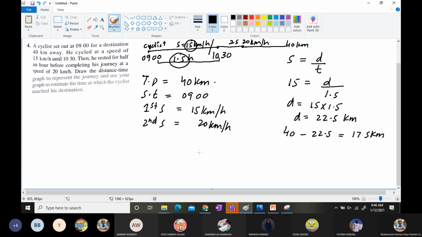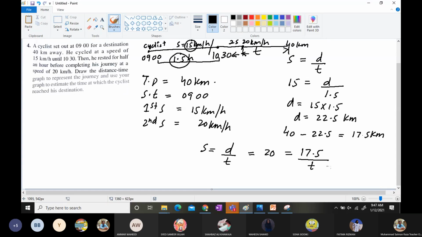Now I need to find out the time from here till the end of the journey, after he rested. I know the speed, I know the distance, and I don't know the time, which is t. The second speed was 20 kilometers per hour, and the distance he has to travel is 17.5.